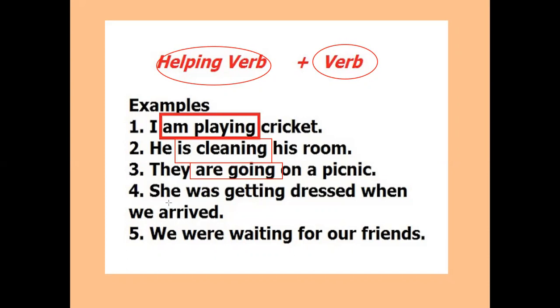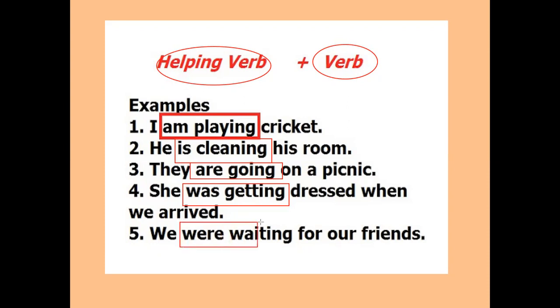Next is number 4: she was getting dressed when we arrived. About the past tense, was is a helping verb here and getting is a verb. Next is number 5: we were waiting for our friends.